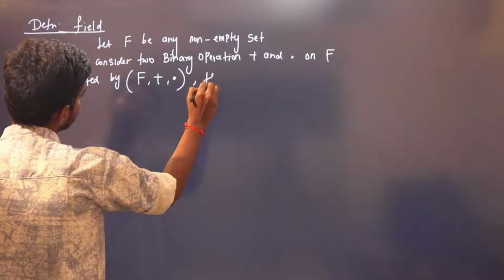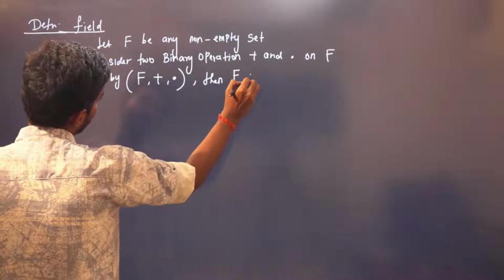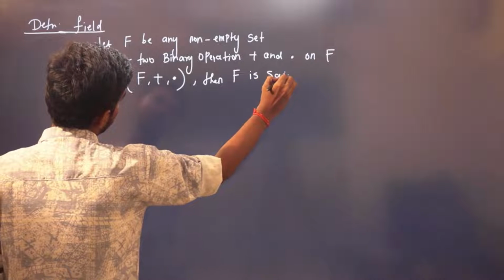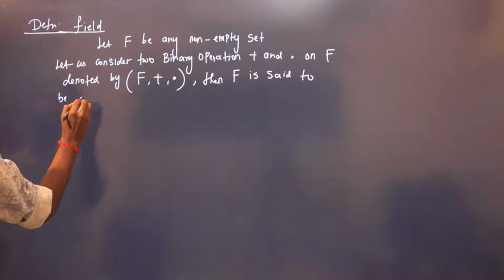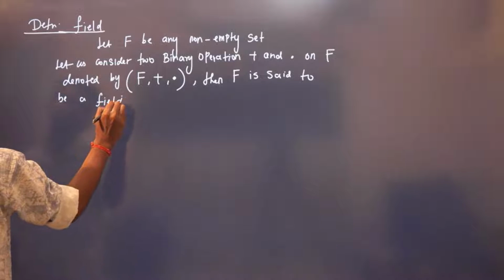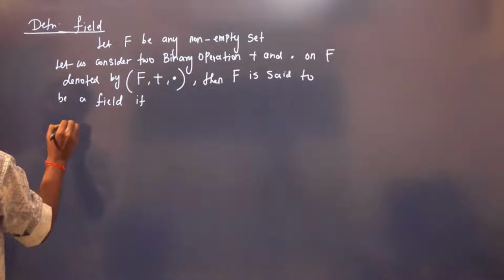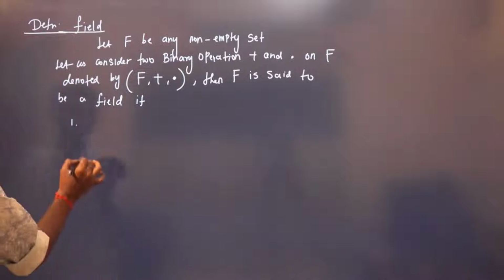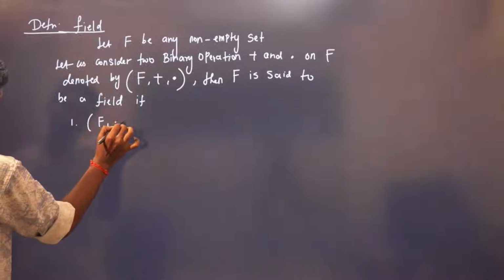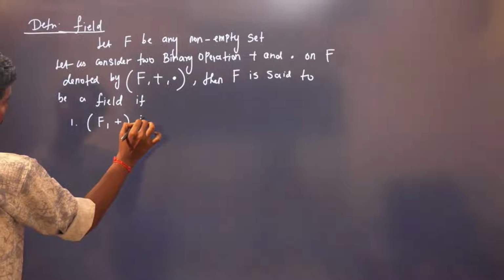Then F is said to be a field if the following conditions are satisfied. The set F with respect to plus is an abelian group.